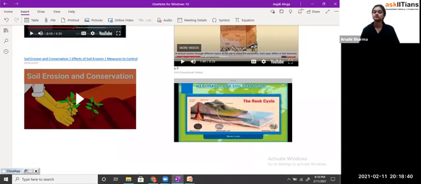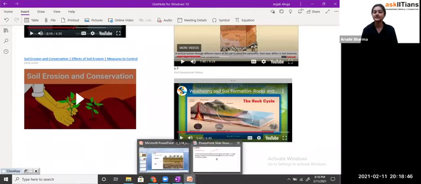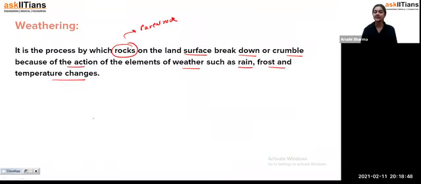Rock cycle. The three categories. So students, we have studied the three types of rocks which are in your syllabus. We have igneous rock, then sedimentary rock, then metamorphic rocks.